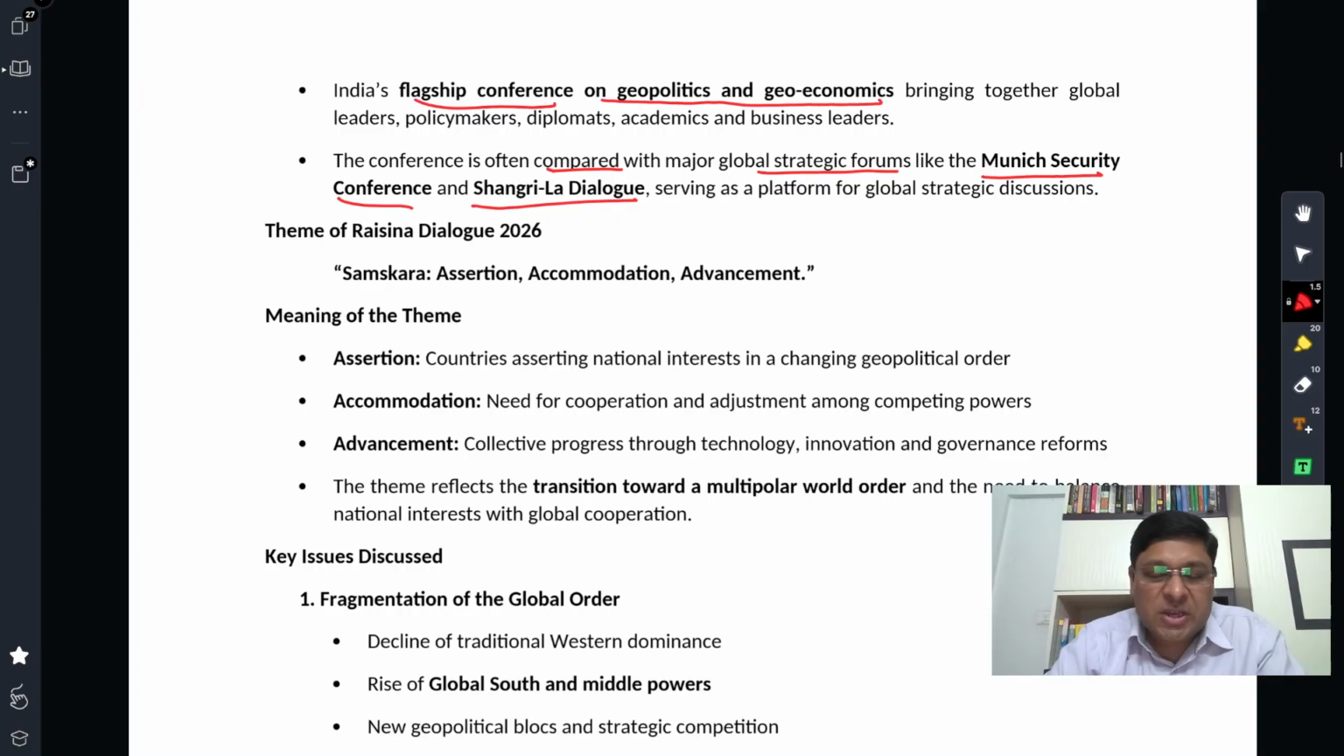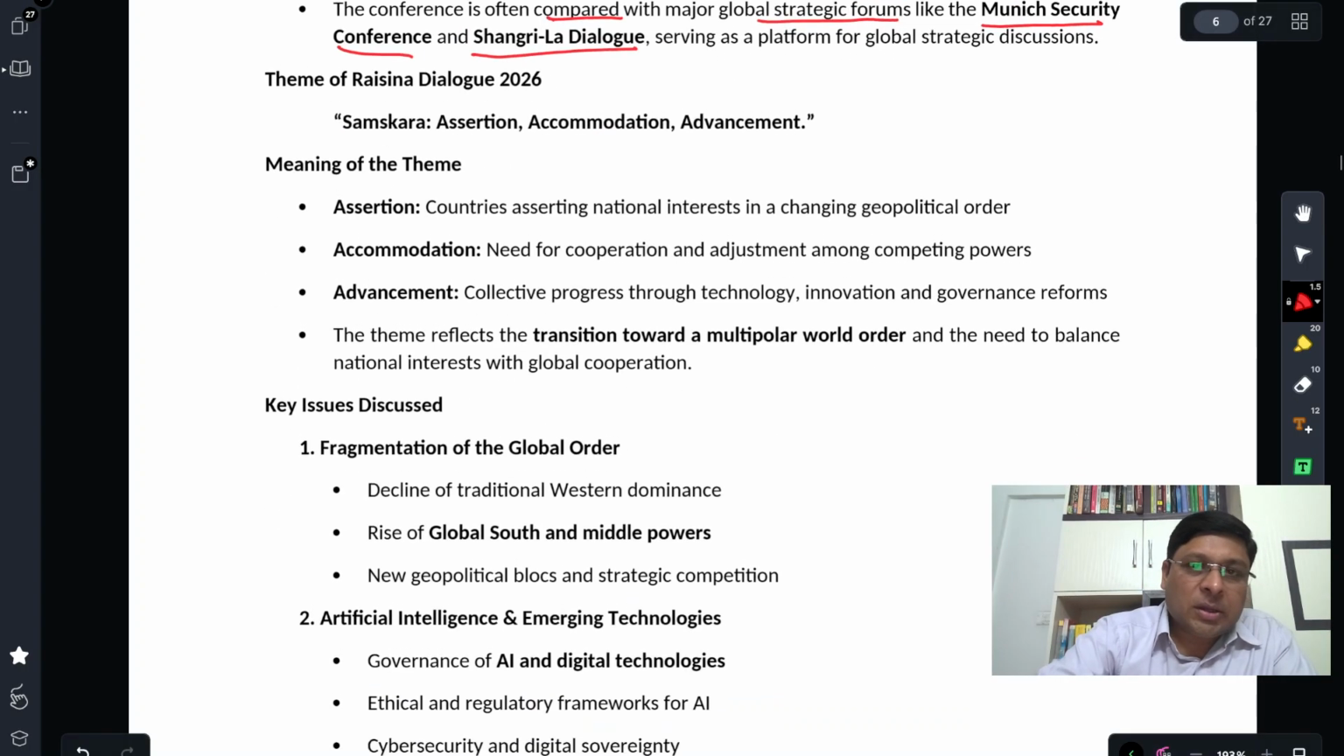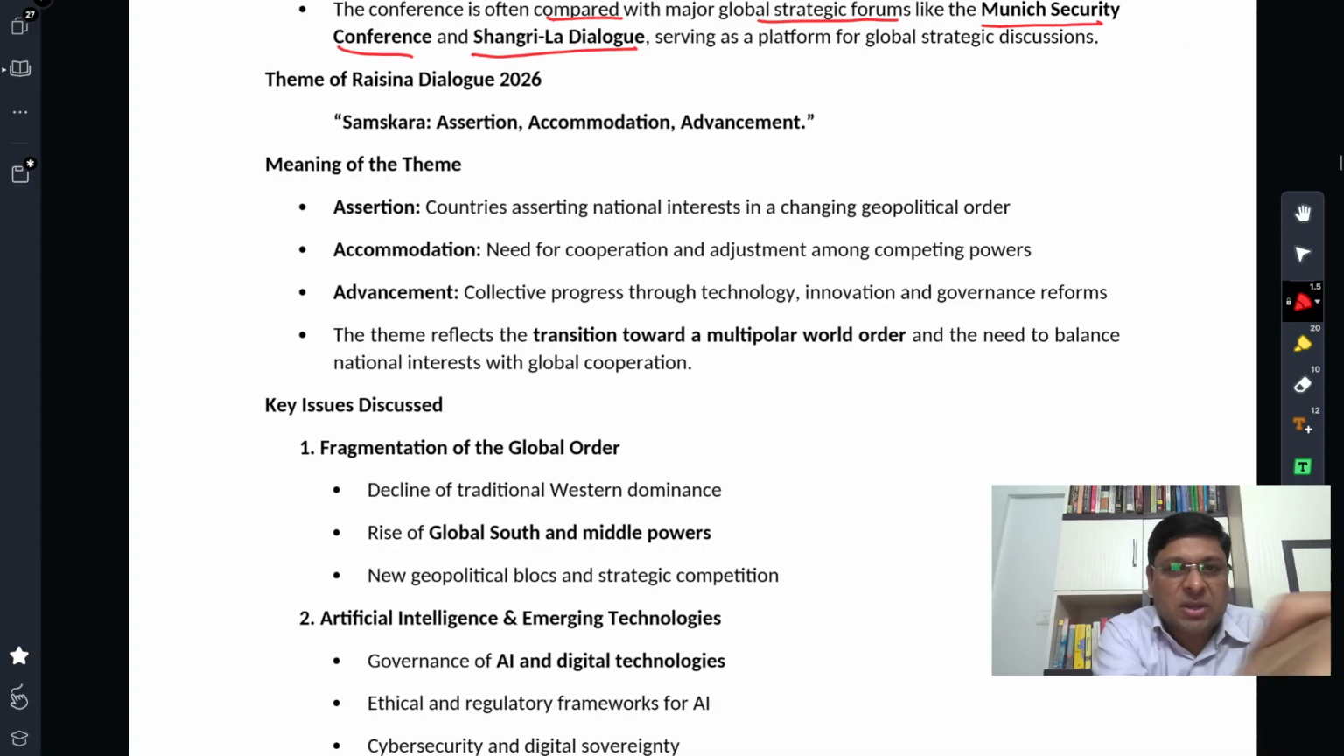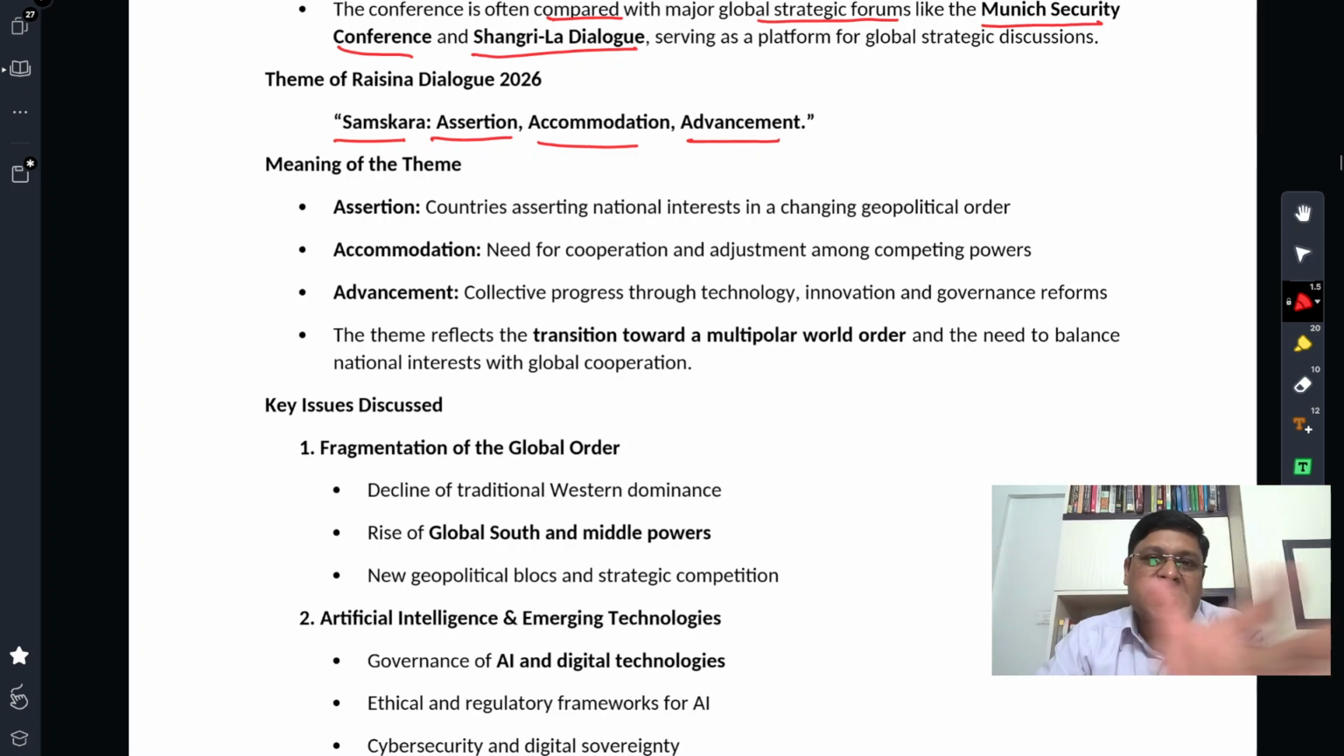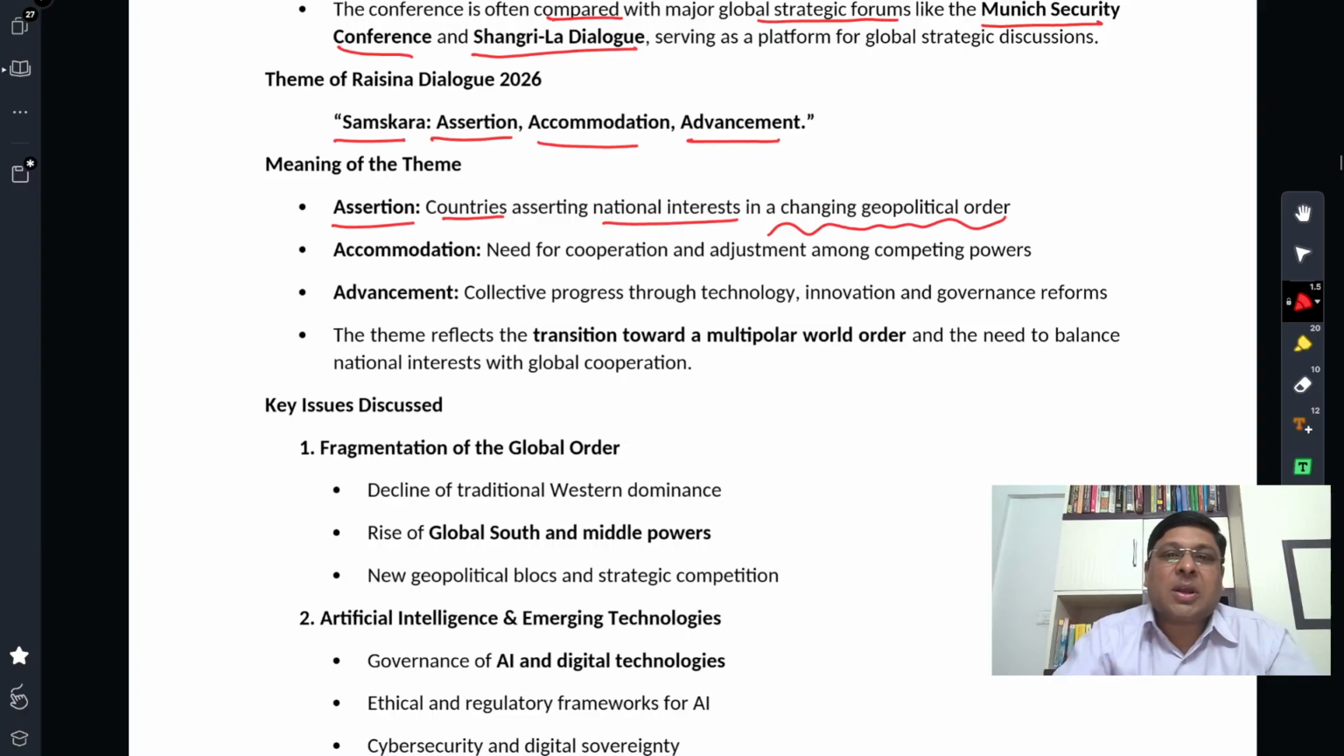We have to understand that increasingly in foreign policy, the role of think tanks and academic conferences has been increasing. The theme of this 11th edition of Raisina Dialogue is this: Sanskar, assertion, accommodation, advancement. So this has been the theme. Let's understand the theme. Assertion: what does that mean? Countries asserting national interest in a changing geopolitical order. We saw that the global order is undergoing change. So countries have to assert their national interest in a situation that looks like a flux. That's why assertion.